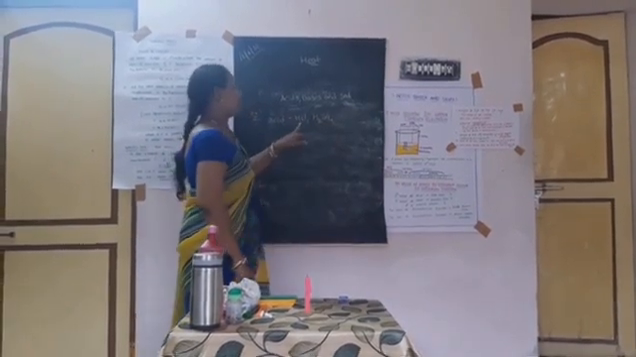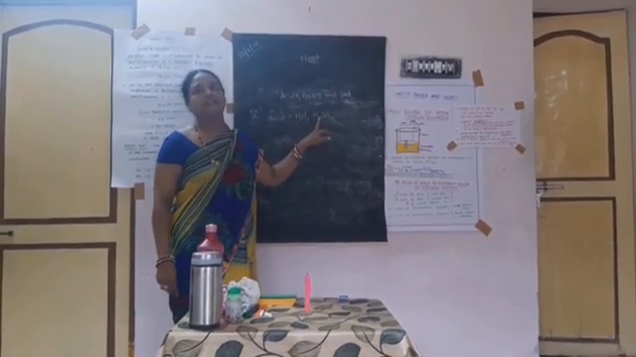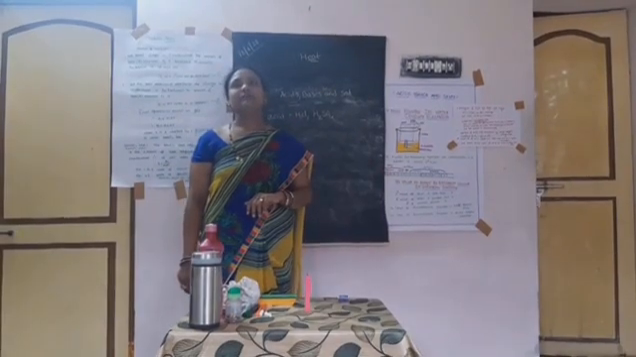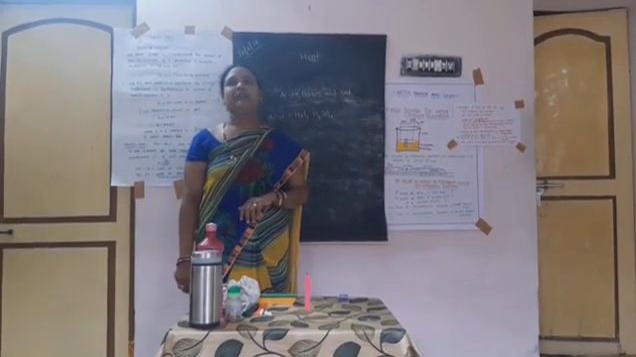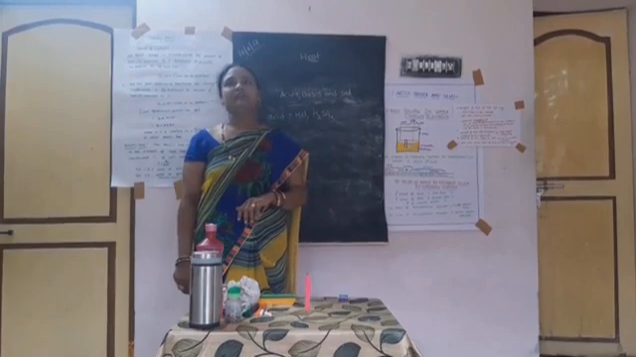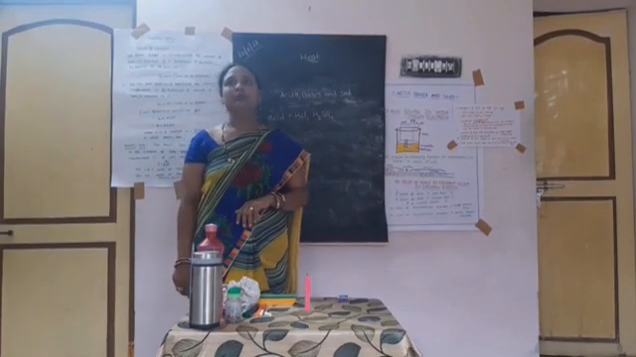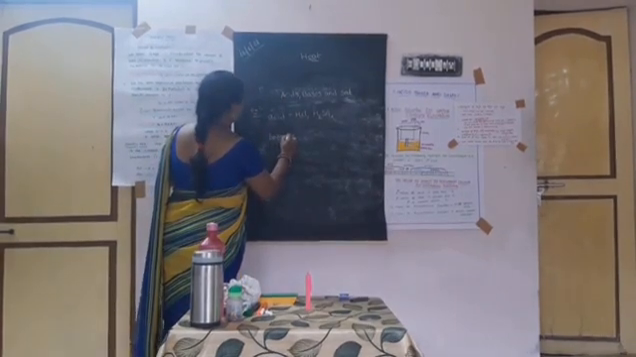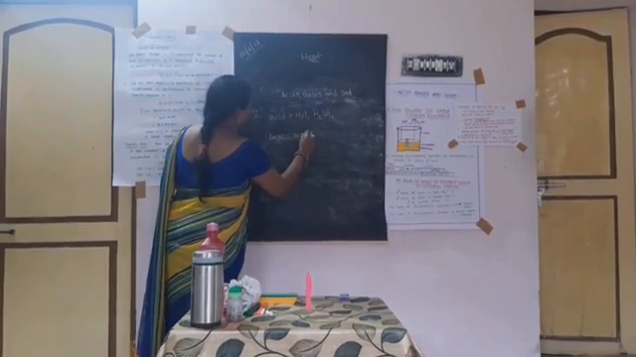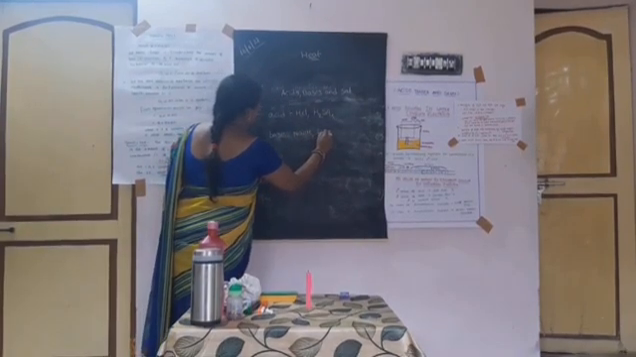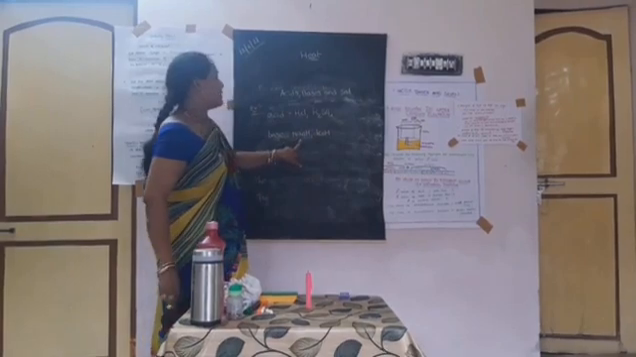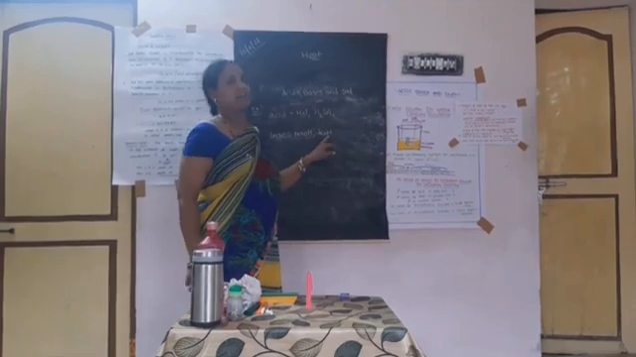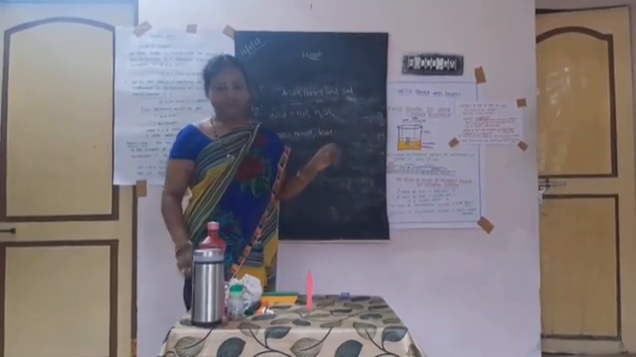HCl is hydrochloric acid, and there is also sulfuric acid. These are the acids. Next one: what is a base? Bases are bitter in taste, and they turn red litmus to blue. Examples of bases are sodium hydroxide and potassium hydroxide.